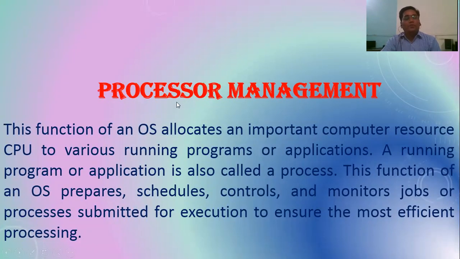First of all, we have to know what is processor. Processor means processes which are going on in the background whenever we open any application or any software. Some processes are going on in the background. This function of an operating system allocates an important computer resource, CPU, to various running programs or applications. A running program or application is also called a process. As I have told you, whatever application we have opened, in the background, there is a process running on.